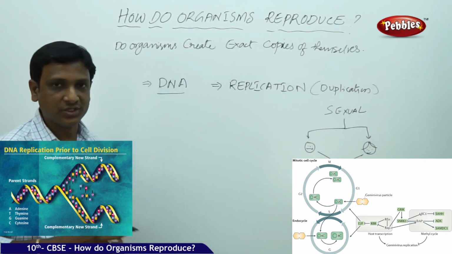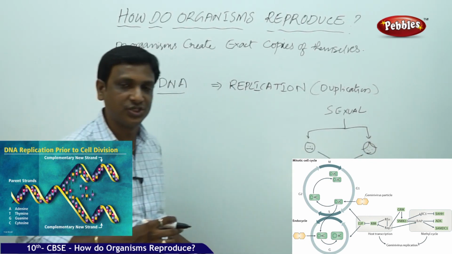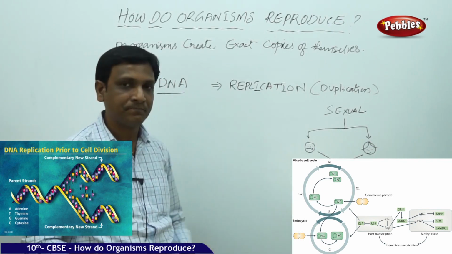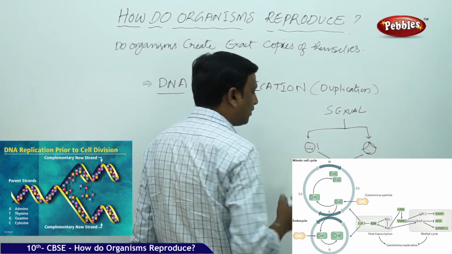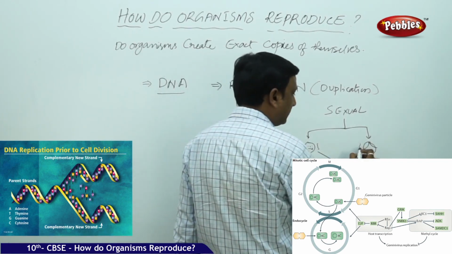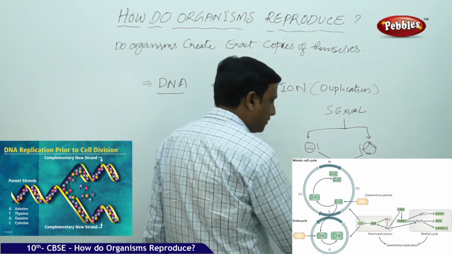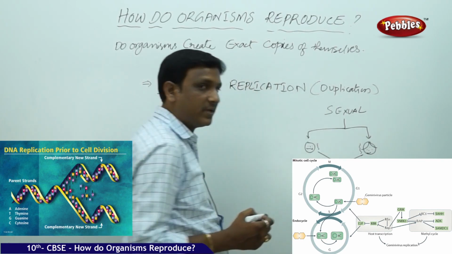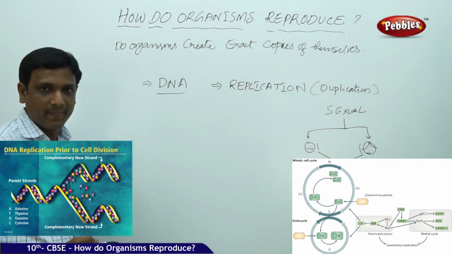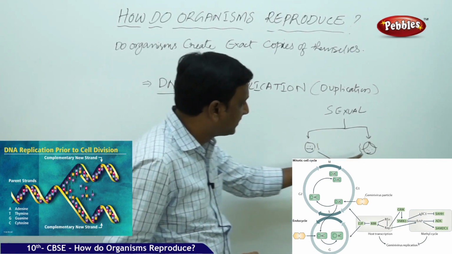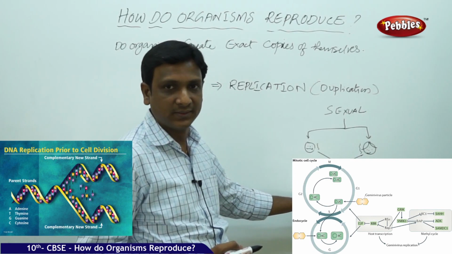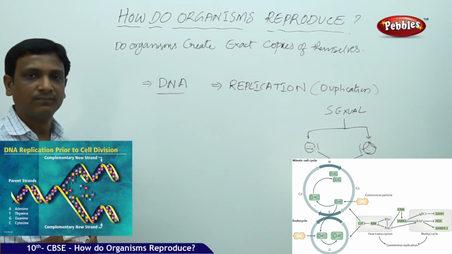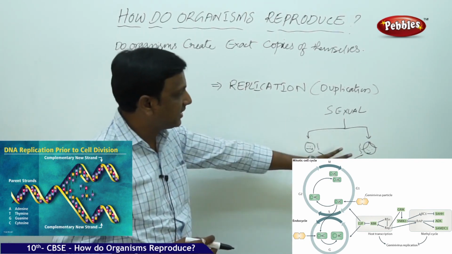Because in the process of reproduction, in sexual reproduction, the DNAs of two organisms are mixed together to form a new DNA. A part of the DNA is contributed by the father, a part of the DNA is contributed by the mother. So both these DNAs are recombined, which is called DNA recombination, and the new DNA is formed here. So it is a new one. Of course, this is a human DNA part, that is why this is also a human. But there are some variations here. So that is the reason why some variations occur.